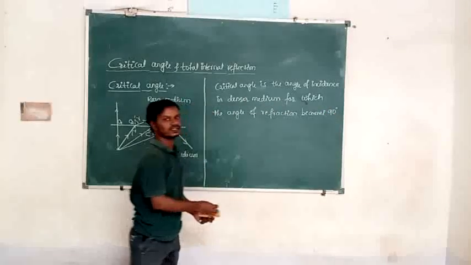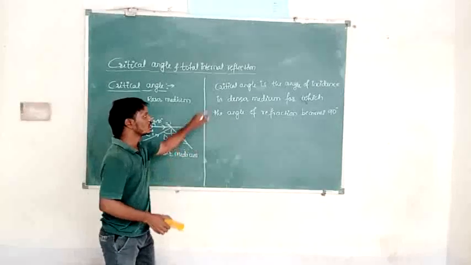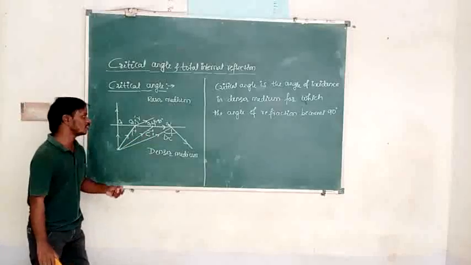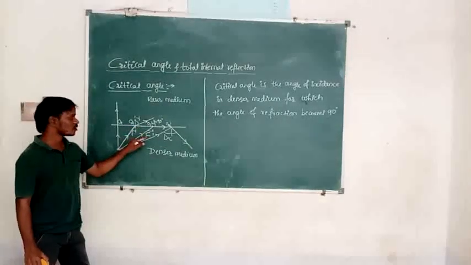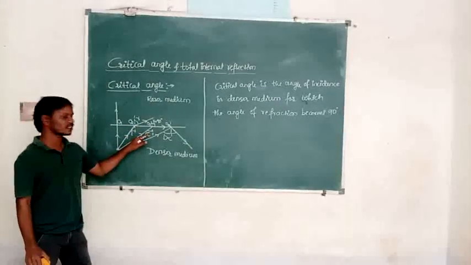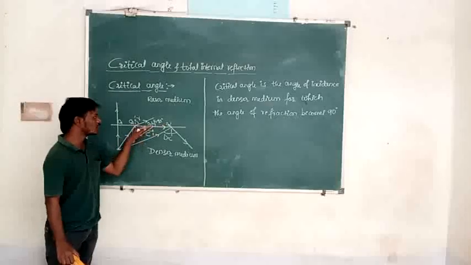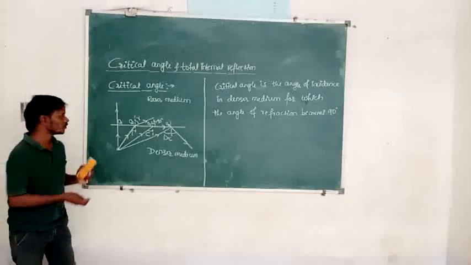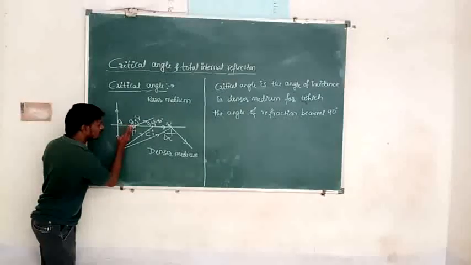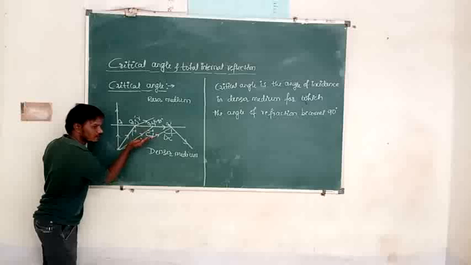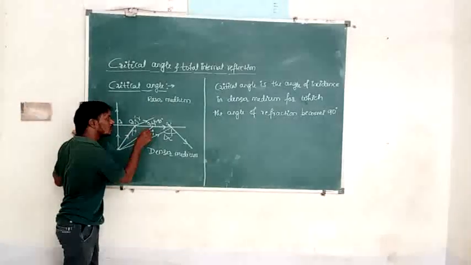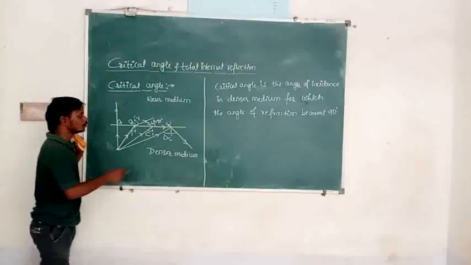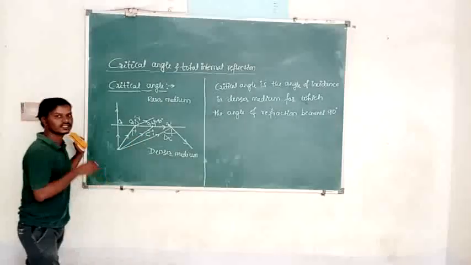Okay, it is very important. What is critical angle here? Critical angle is the angle of incidence in which medium? It is in the denser medium. At the point O3, that angle of incidence is nothing but the critical angle here, because the refracted ray grazes along the surface, the angle of refraction becomes 90 degrees. As the angle of incidence increases, the angle of refraction also increases. For the particular angle of incidence, the angle of refraction becomes so much? 90 degrees. That angle of incidence is called the critical angle.